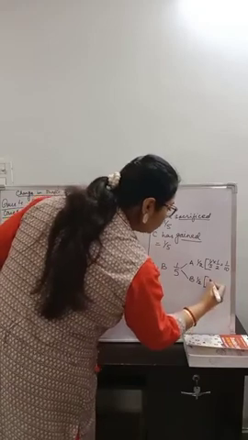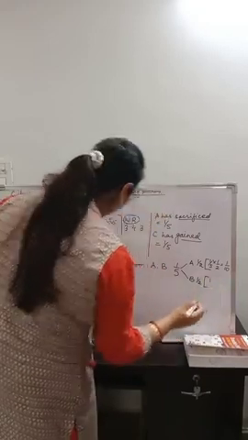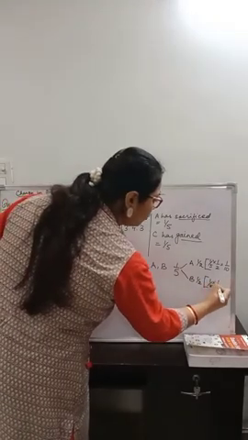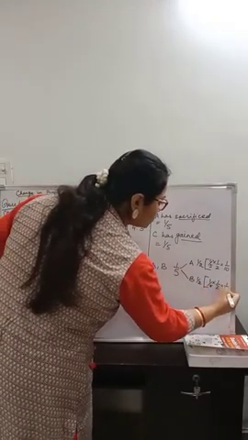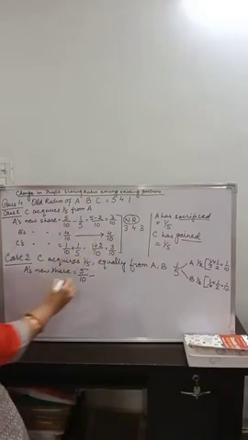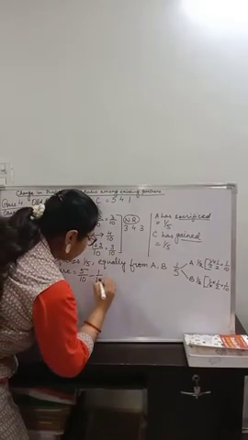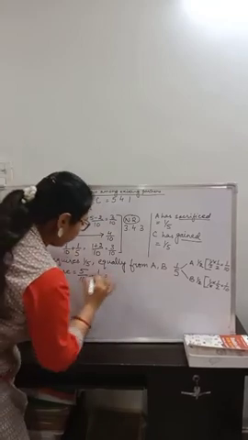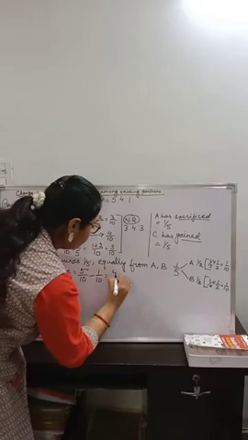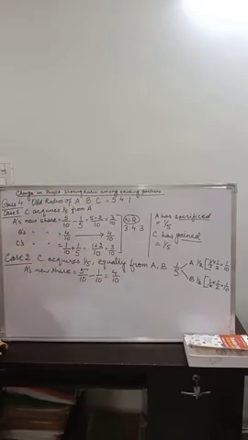And for B also, he has given 1 upon 5 into 1 upon 2, which is also 1 by 10. So he has sacrificed 1 by 10. So A's new share will be, because the denominators are the same, we can directly subtract, so this is 4 by 10.